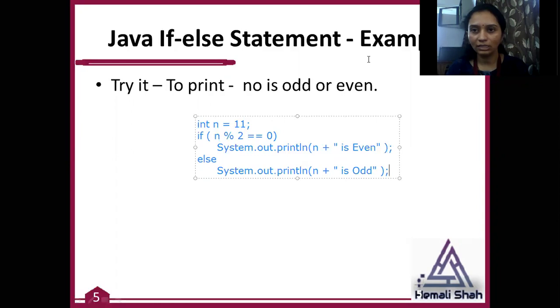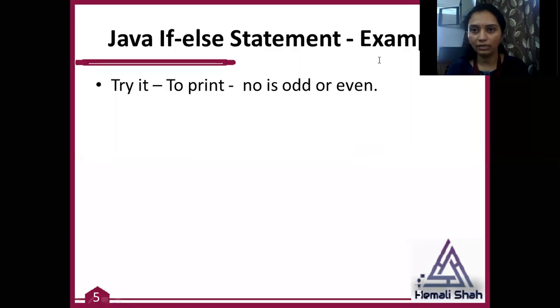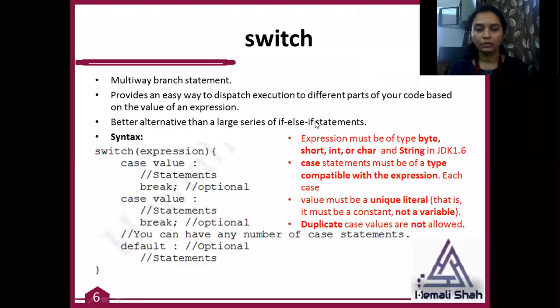Now the next point is the switch statement. It is a multi-way branch statement that provides an easy way to dispatch the execution of different parts of your code based on the value of the expression used inside the switch condition. It is a better alternative than a large series of if-else statements. If you don't want a large number of if-else statements, at that time you can go for the switch statement.